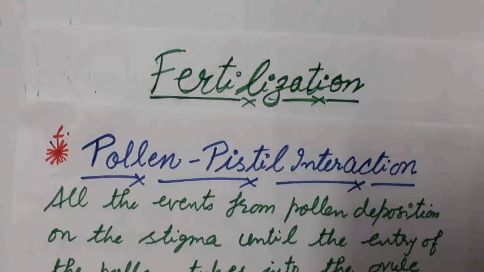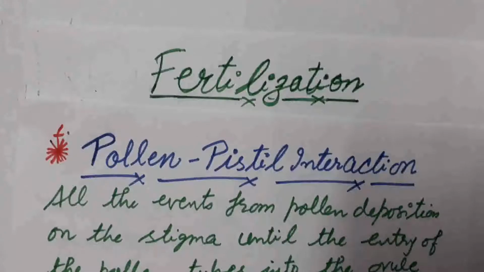Students, in our previous video, we discussed the concept of pollination. What happens after pollination? Fertilization takes place. What is fertilization? That is the fusion of male and female gametes, and the product of fertilization, the zygote, is formed. The term fertilization was discovered and explained by Strasburger.